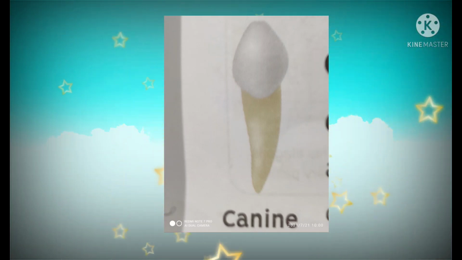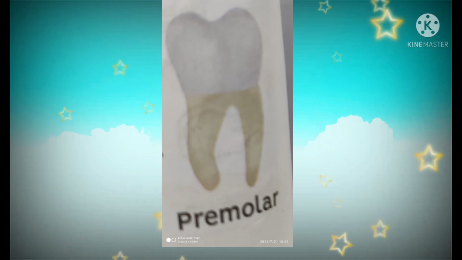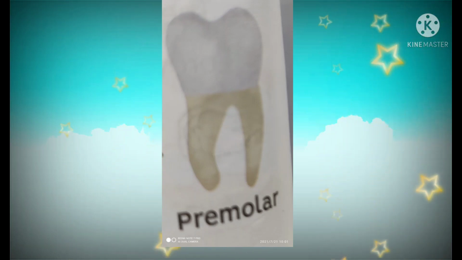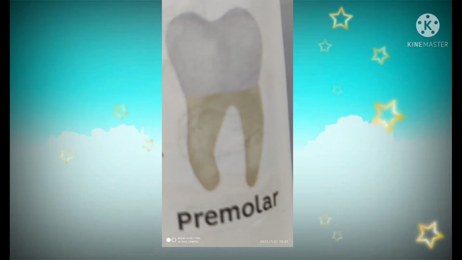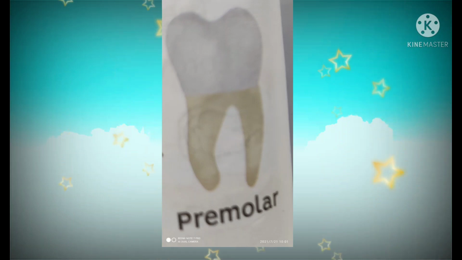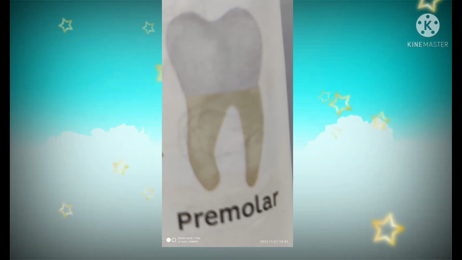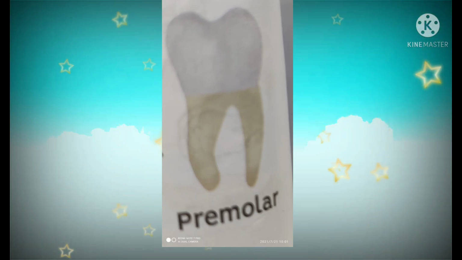Next, see children diagram. Next, premolars. Premolars are located next to the canines. They are flat and broad teeth. They help us in crushing and breaking the food we eat. There are 4 premolars in each jaw.